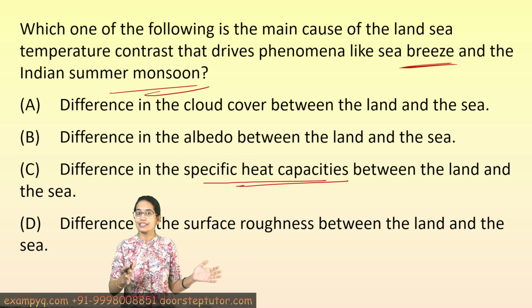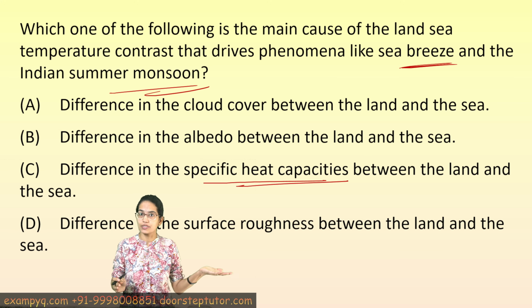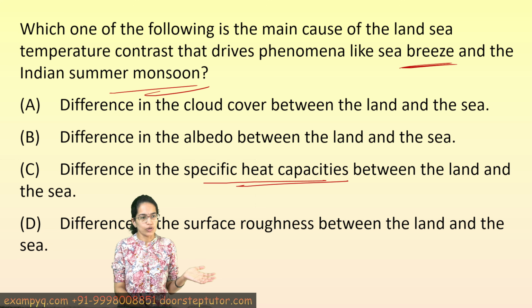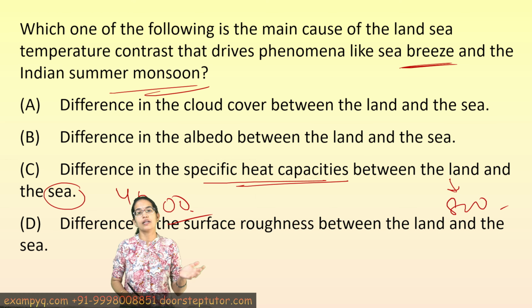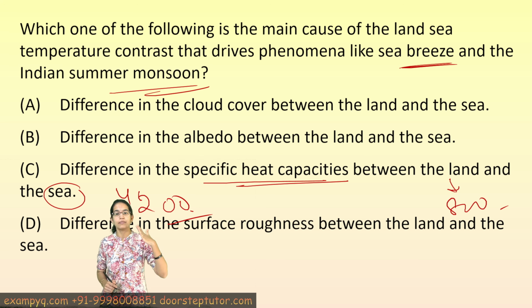Now, this creates the element of differential heating. Water has a much higher specific heat capacity as compared to the land. So, for water or the sea, it's somewhere at 4200. However, for land, it is only 800 joules per kilogram Kelvin, and this actually creates the major difference.